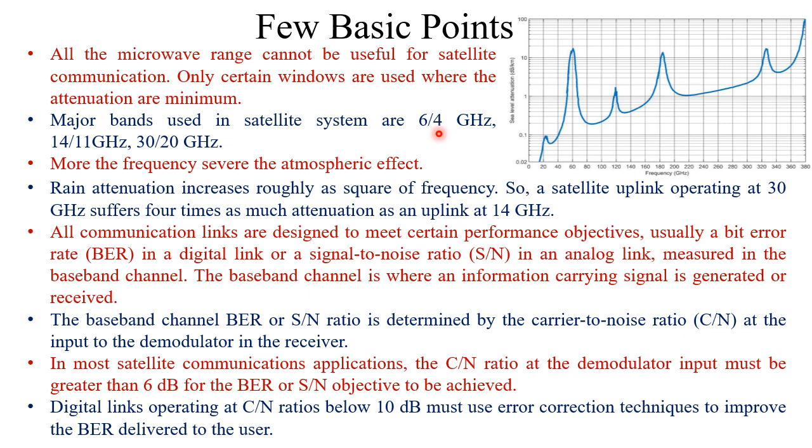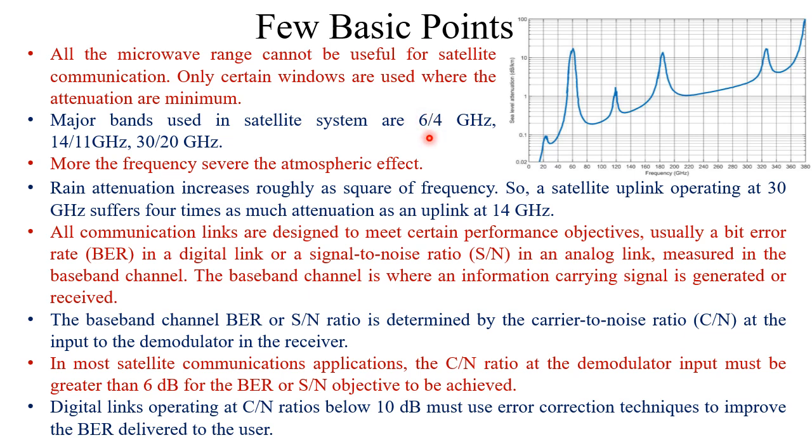But in lower frequency range, tropospheric effect is negligibly small. Tropospheric effect includes rain, then turbulent weather, precipitation. All those things are concentrated in the tropospheric region.